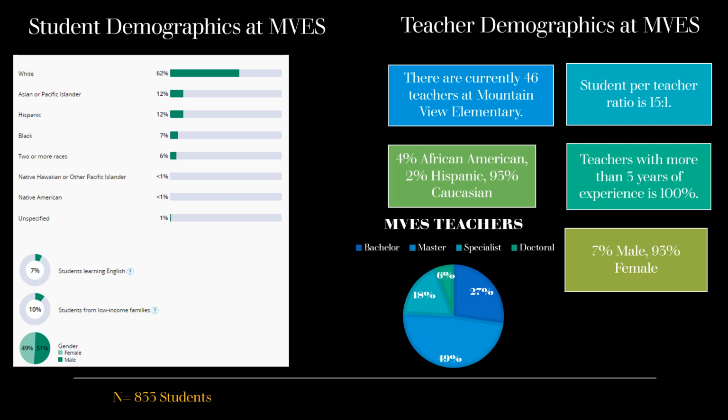Teacher demographics. There are currently 46 teachers at Mountain View Elementary School. 4% are African American, 2% are Hispanic, and 93% of the teachers are Caucasian. We have about a 15-to-1 student-teacher ratio. 100% of the teachers have 3 or more years of experience. 7% of our teachers are male, 93% of them are female.